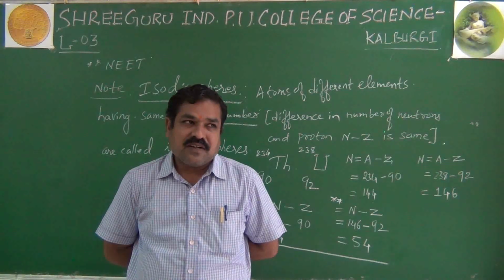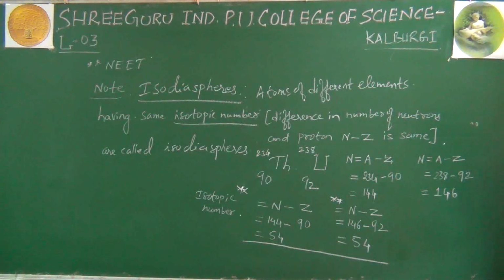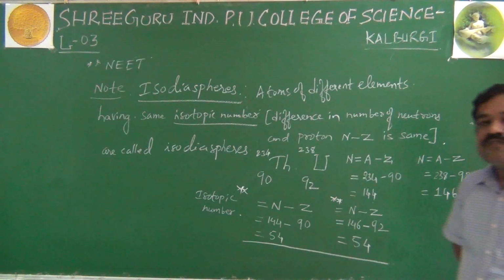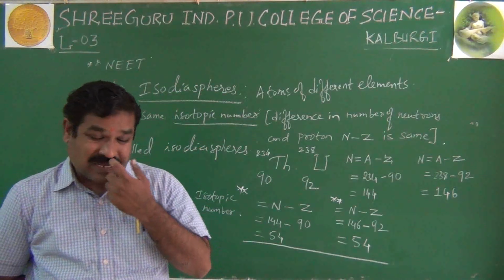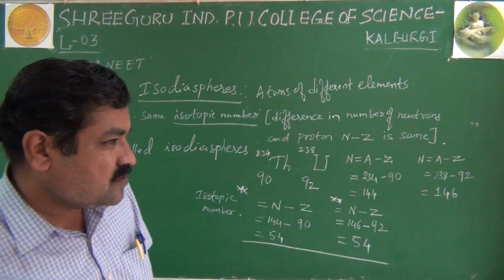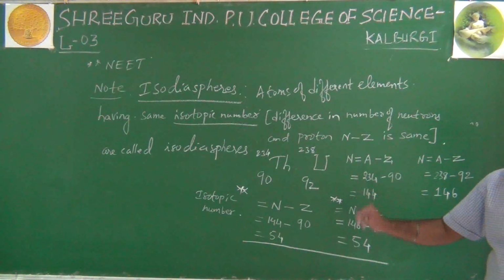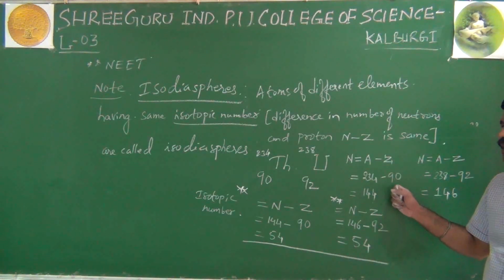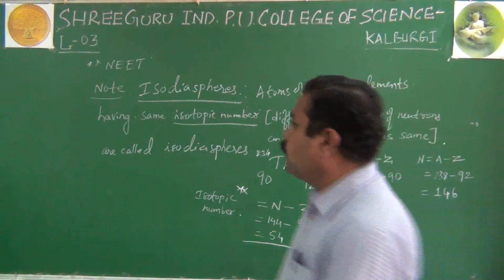Right. So that's about the terms related to the composition of the nucleus. That means we understood what is atomic number, what is atomic mass, how they are related, how to calculate the number of neutrons. Then some terms like isotopes, isobars, isotones, isoelectronic ions, isostars and isodiaspheres. With this, the first introduction of the structure of atom is done. Now, in continuation, students, once again I am repeating, for theory you will have to do this for 2 marks, and for NEET purpose only, isostars and isodiaspheres. This will not be asked in the theory papers. Right. Okay, now let us move on to the next part.